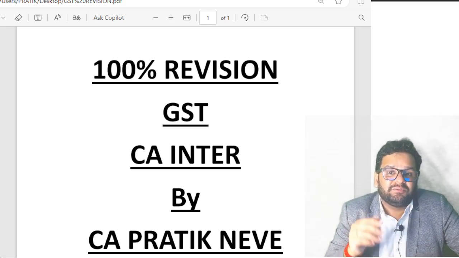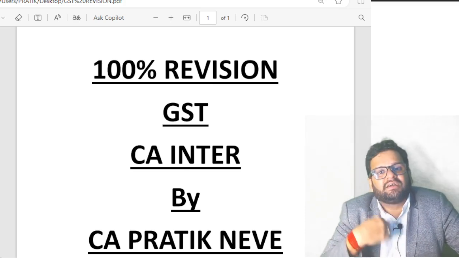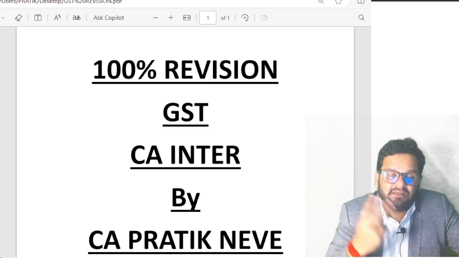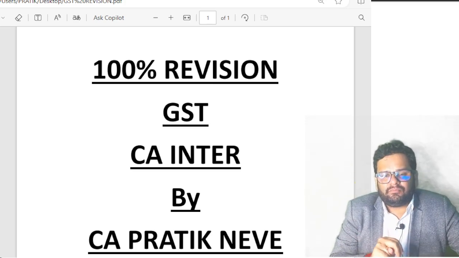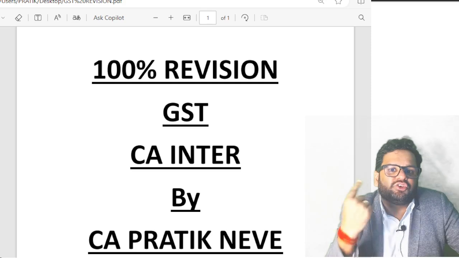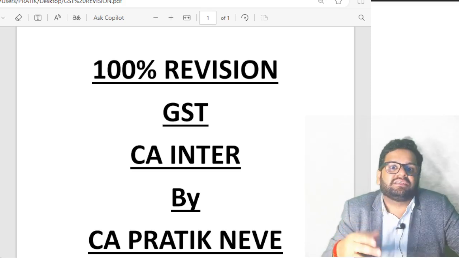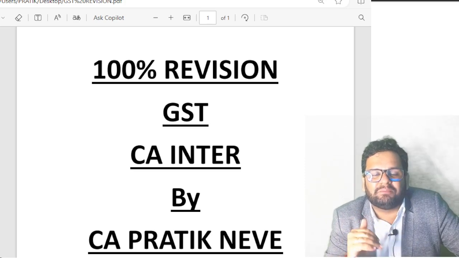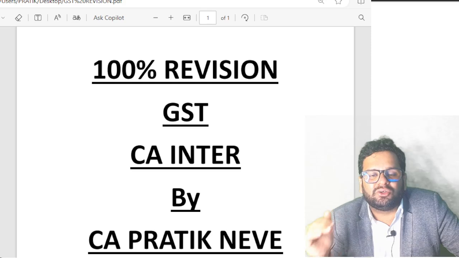Agreed. Further, against one invoice, can you issue multiple debit note, credit notes? Answer is yes. Second case, against multiple invoices, can you issue one debit note, credit note? Again, answer is yes. So all these small points you should keep in mind in case of debit note and credit note.